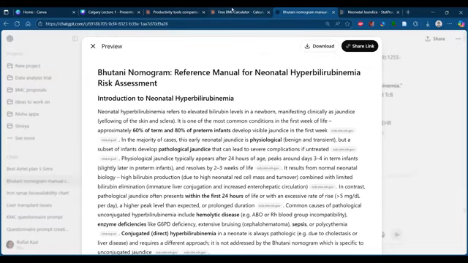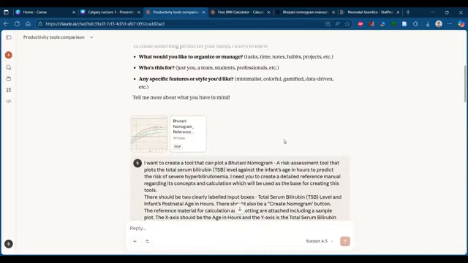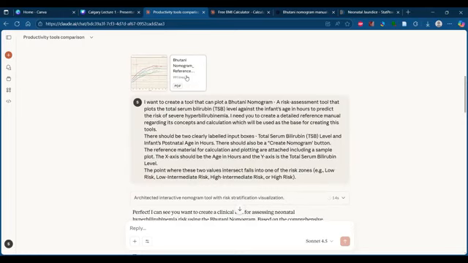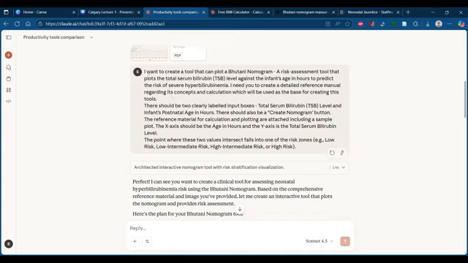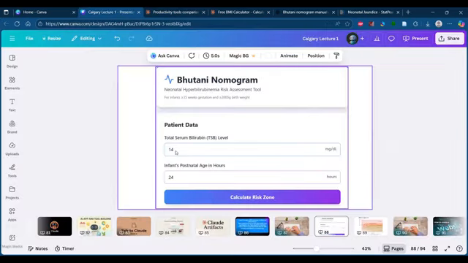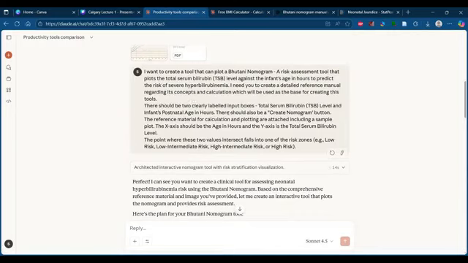Now I went back to Claude, attached this particular PDF file, and attached that sample graph. Then I gave the prompt: I want to create a tool that can plot a Bhutani nomogram. Then I mentioned all the details regarding what exactly this nomogram is. There should be 2 clearly labeled input boxes, like I showed in the preview. One should be for the total serum bilirubin level, and the other for the infant's postnatal age in hours. And there should be a create nomogram button.